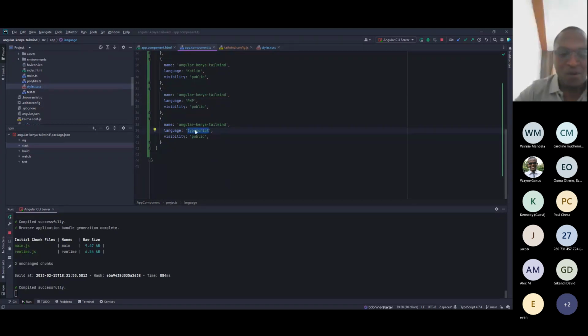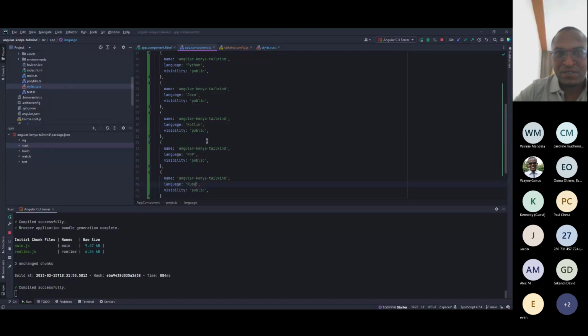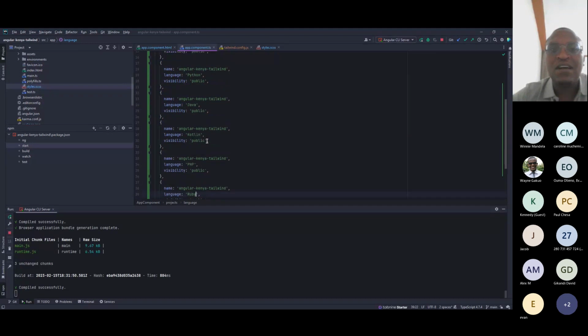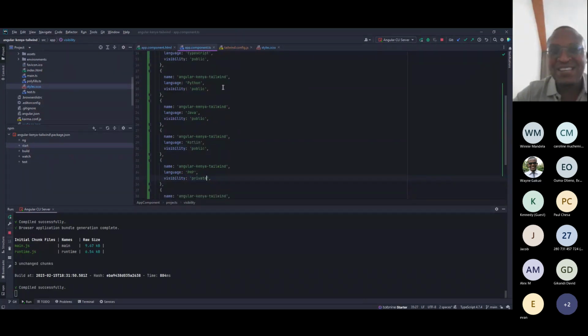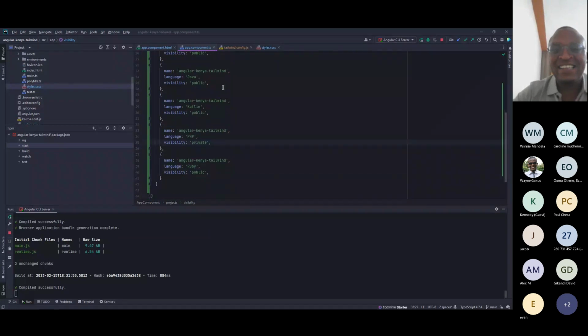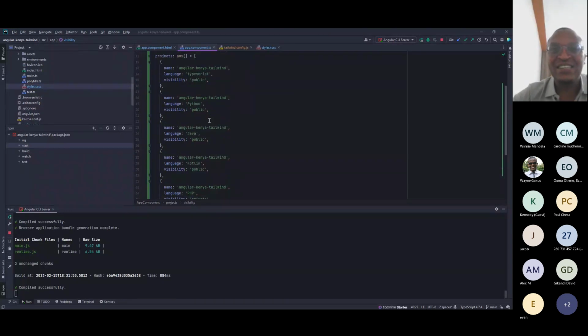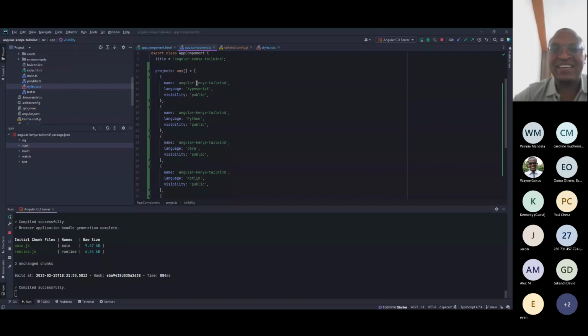Kotlin, Ruby. Yeah, for the Ruby lovers, okay. So which do we make private? PHP. Which other do we sacrifice? Ruby also should be private, you know. Yeah, private. So Angular, Kenya, Tailwind, TypeScript, Python.